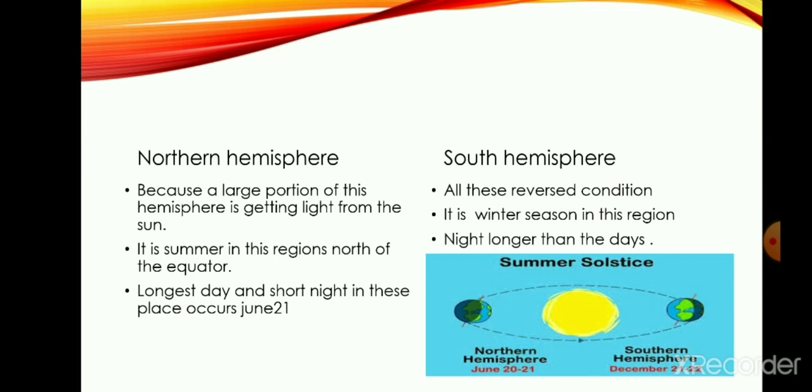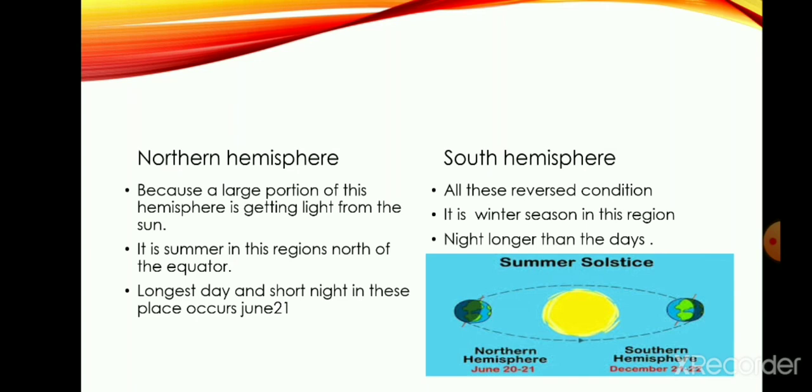Now we will see the difference between the northern hemisphere and the southern hemisphere. Because a larger portion of this hemisphere is getting light from the sun, it is summer in the region north of the equator, and we have longer days and shorter nights in the month of June 21.